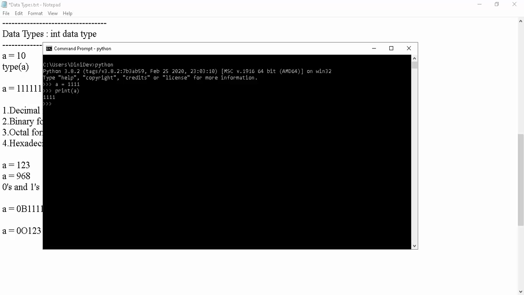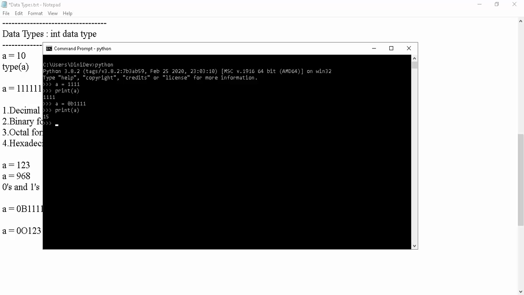It is considered as decimal, base 10. So we need to mention a equal to 0b1111. Now I am printing this, 15. It converts the binary form into decimal and shows the output.